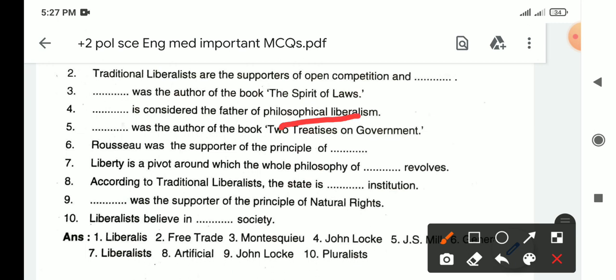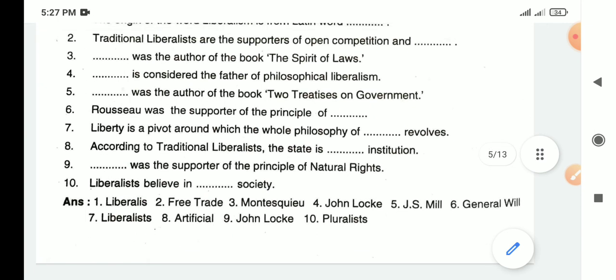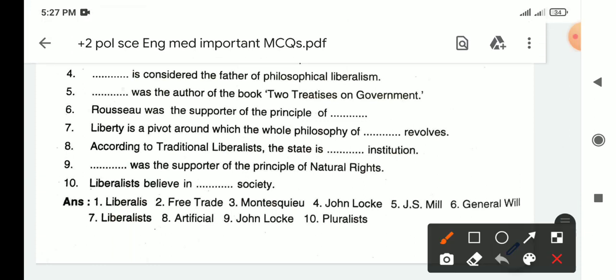Then we have J.S. Mill was the author of the book Two Treatises on Government. Okay. Then Rousseau was the supporter of the principle of general will. Yes, general will का supporter थे Rousseau. Liberty is pivot around which the whole philosophy of liberalists revolves.